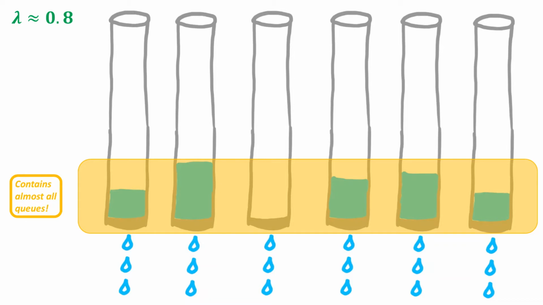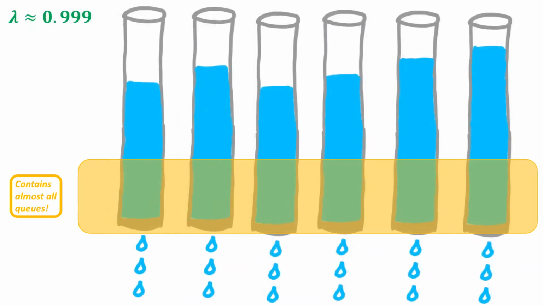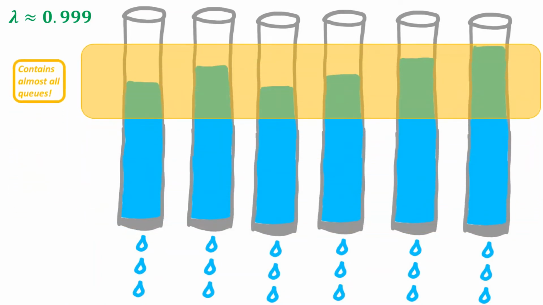As we increase the value of lambda to a value close to 1, we find that the loads on the queues also increases. But we observe that all queues still have a similar workload in the sense that we can simply move our interval up, and the workloads at almost all of our queues is still contained in this interval. You may be doubtful of this, as I am making my point using drawings which I made and which may not be based on anything but my gut feeling. But fear not, we have done numerical and analytical work to back up these claims.